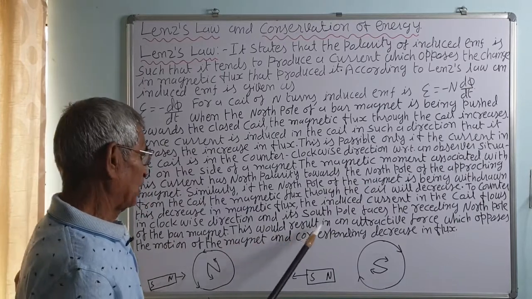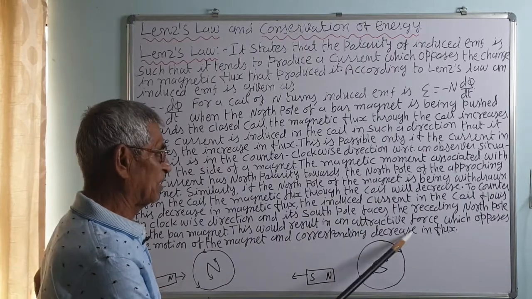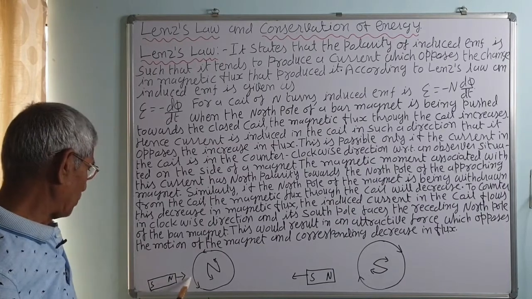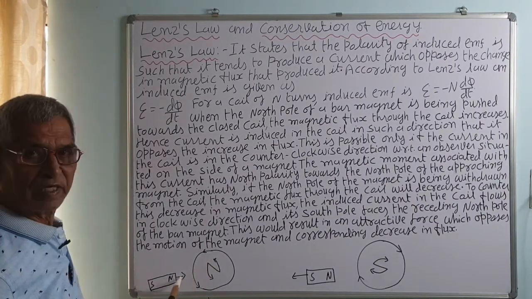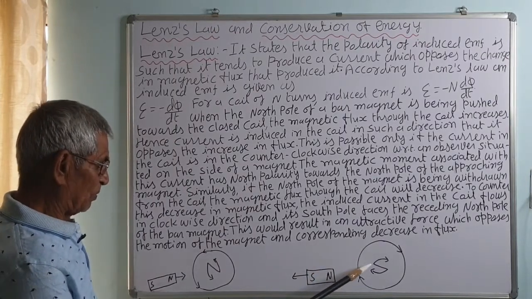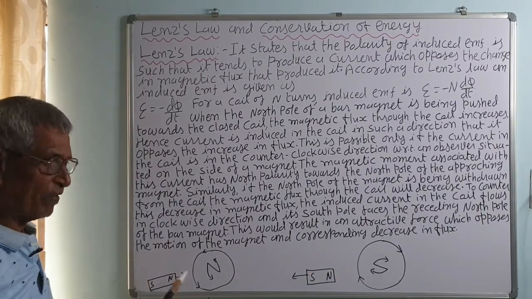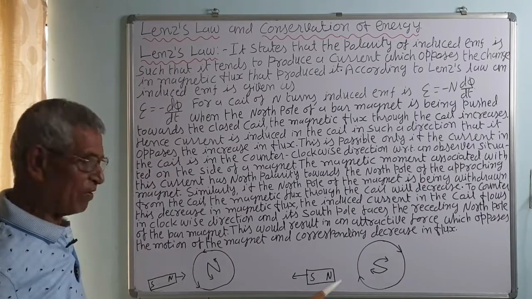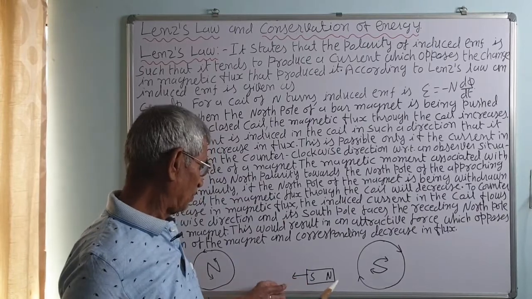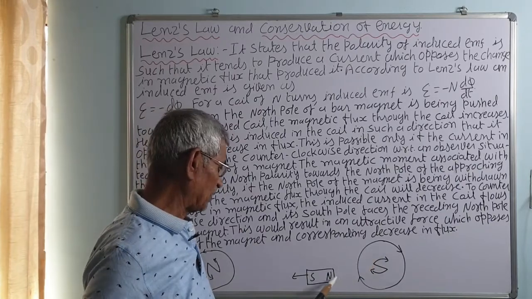This would result in an attractive force which opposes the motion of the magnet and the corresponding decrease in the flux. It always opposes. So, when the north pole is moved towards the coil, it develops a north pole, so it tends to repel. When the north pole is moved away, it develops a south pole, so it attracts, it tends to attract towards it. When we push it, it tends to push away from the coil, that is, repel. When we move away the north pole, then it tends to oppose that moving away, that is, it develops a south pole, so it attracts.